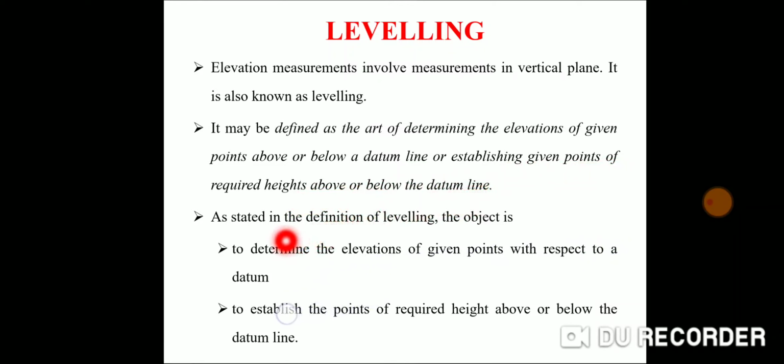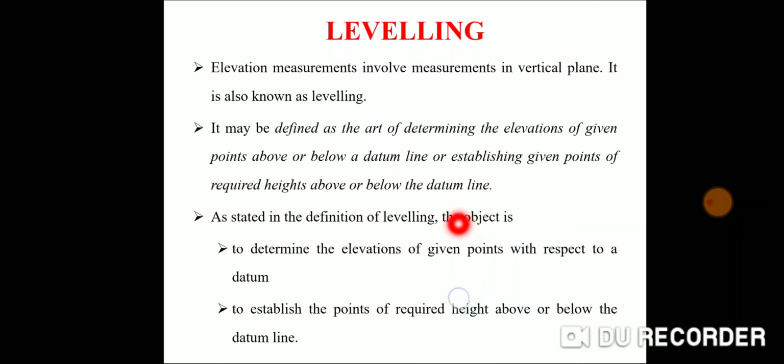Firstly, in leveling we have to determine the elevation of a point with reference to a datum. Suppose you have taken the bottom surface of a building as the datum. You measure the height of the building as 10 feet from ground level, but the height of the building taken from mean sea level will be different.